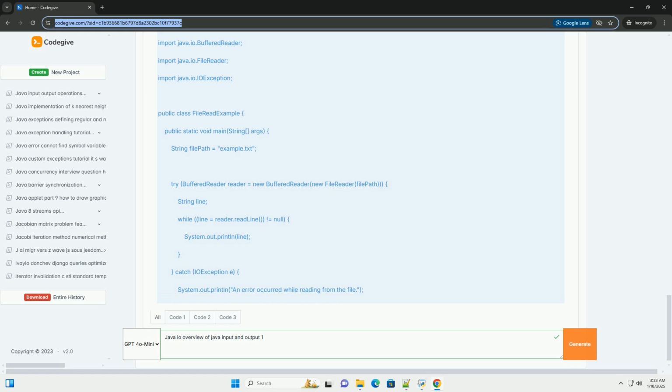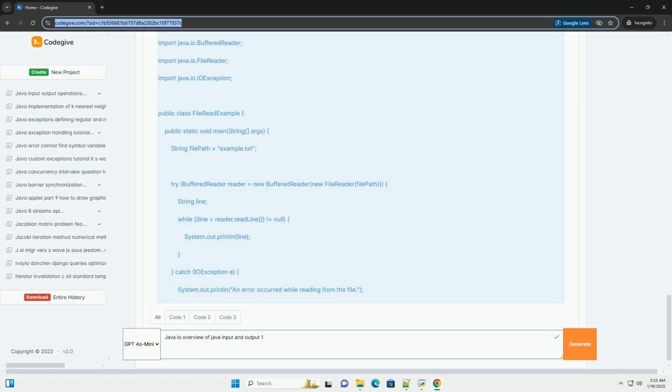Explanation of the code. 1. Writing to a file. We create a FileWriter object that takes the file path as a parameter. We wrap it in a BufferedWriter to improve performance. We write content to the file and handle potential I/O exceptions. 2. Reading from a file. We create a FileReader object for the file path. We wrap it in a BufferedReader to read text efficiently. We read lines in a loop and print them until the end of the file is reached.